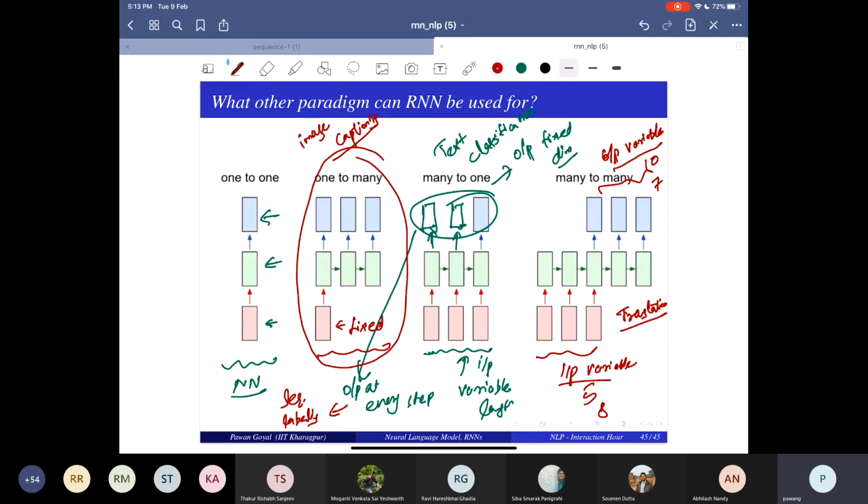What other applications can you think of? So video captioning. Yeah, it can be video captioning where you have a sequence of frames. Yes. Similarly, it can be ASR, speech recognition. Right. And what about pure NLP applications apart from translation? Chatbot. Input is variable length and output is also variable length. So input is the context till now, and then you have to give a response.